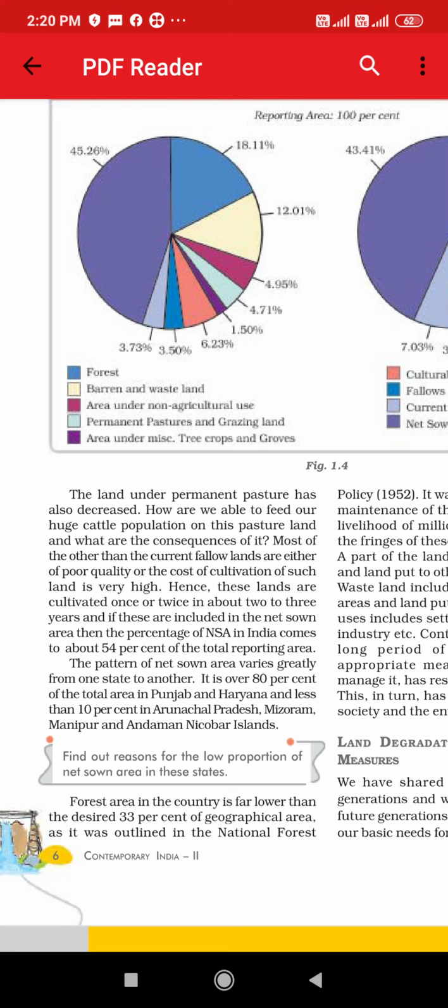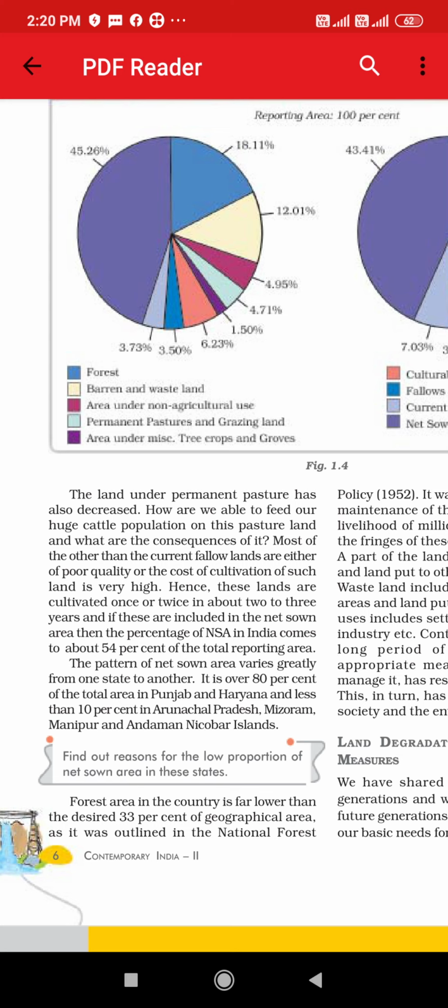The pattern of net sown area varies greatly from one state to another. Of course, the production done in Punjab and Haryana is not necessarily done in all the states, right? The same production is not done in each and every state. It is over 80% of the total area in Punjab and Haryana and less than 10% in Arunachal Pradesh.